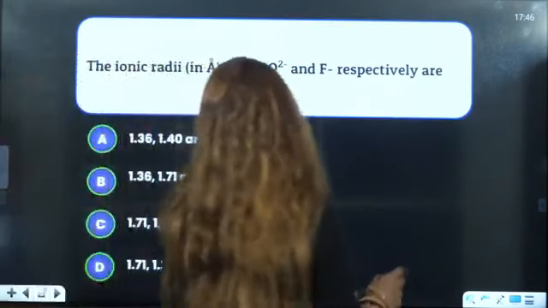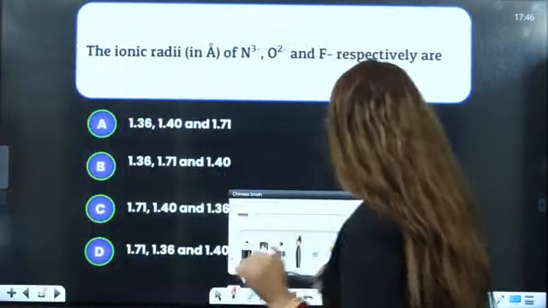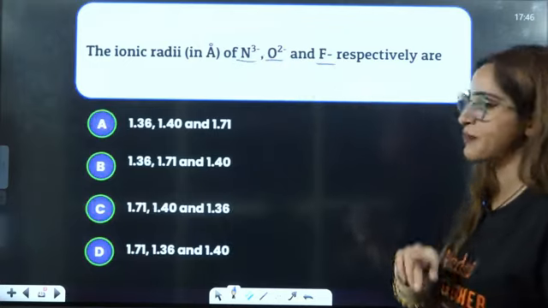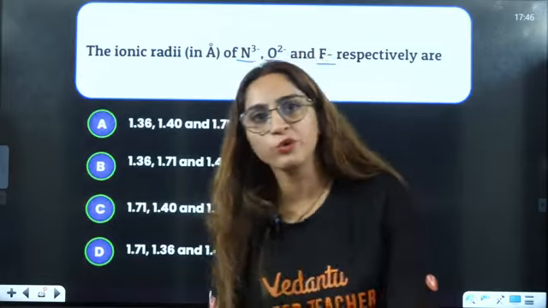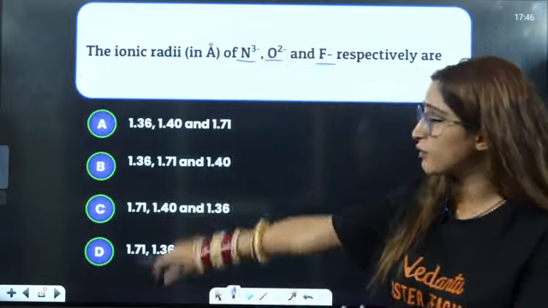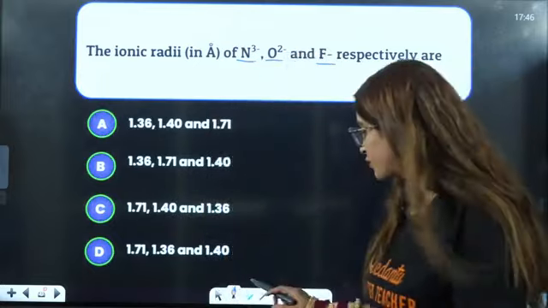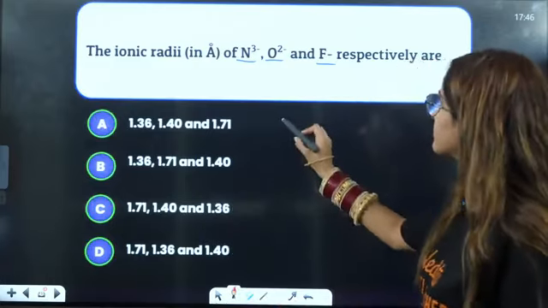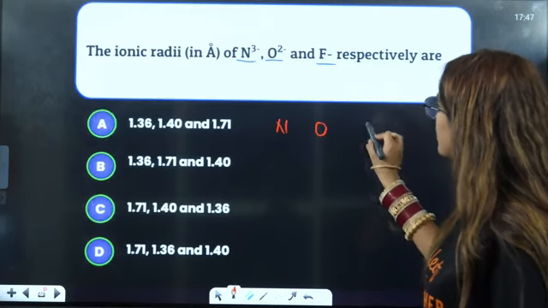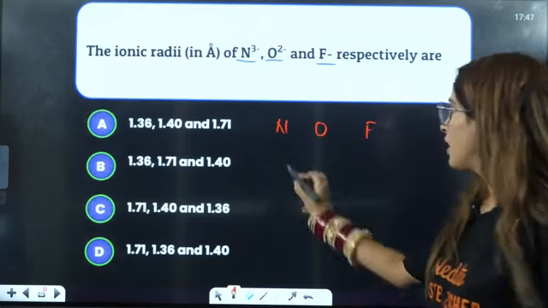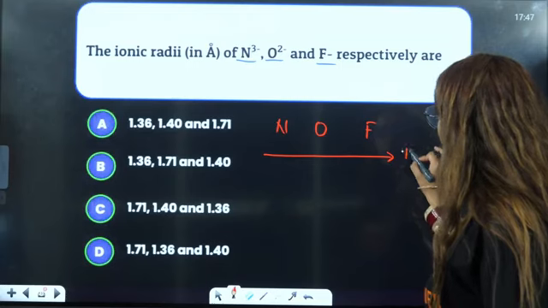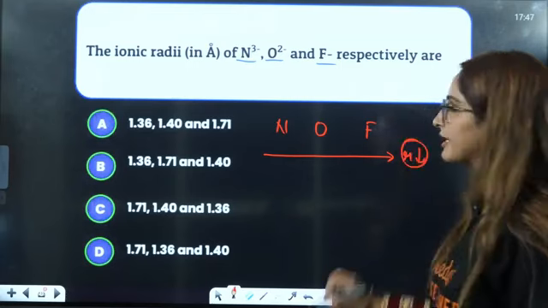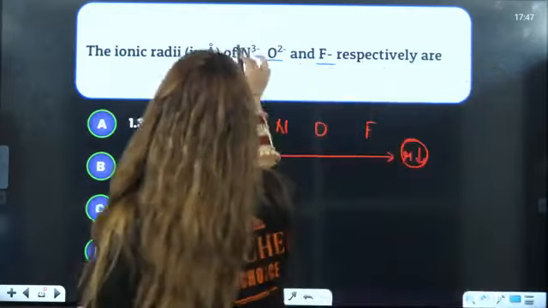Next is the ionic radii. Now they are asking for the ionic radii of N3 negative, O2 negative and F negative respectively. Ma'am, but we don't know the values. You are asking us to calculate the values. No, I am not saying this to you. You don't have to learn the values. You know one thing, right? This is nitrogen, oxygen, fluorine. Along the period, does radii decrease or increase? Radii decreases, right?